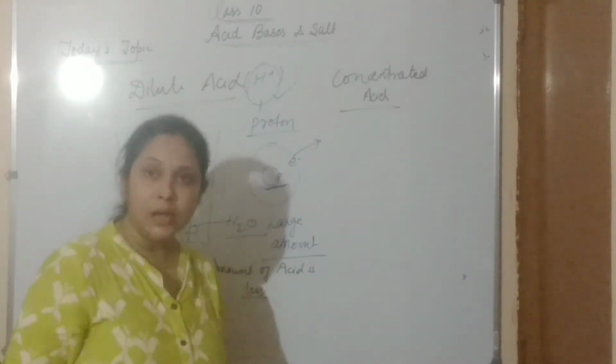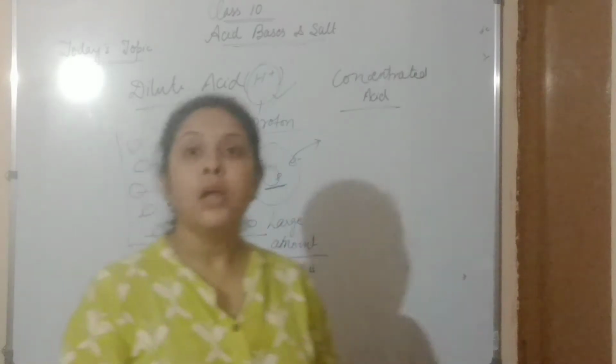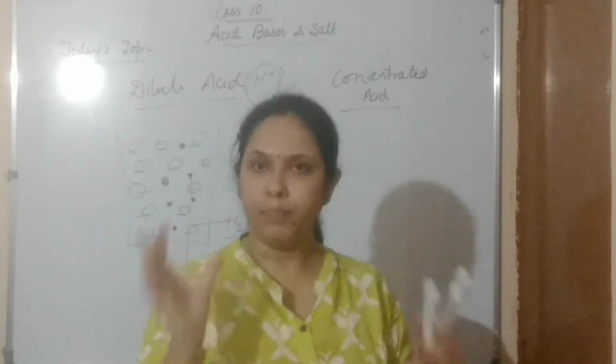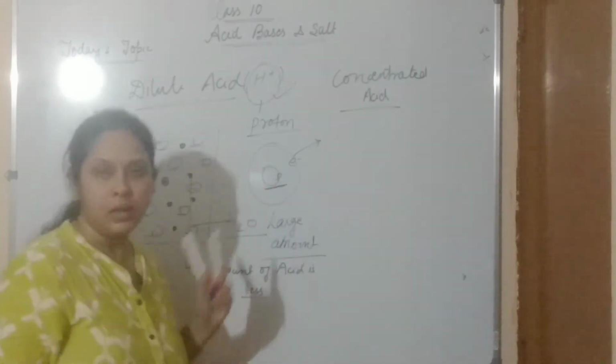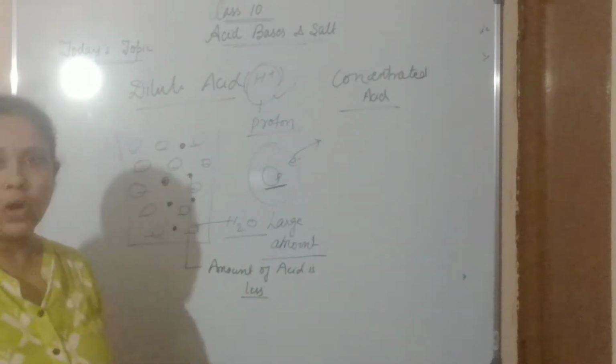So dilute acids are those acids which are present in very less amount in water. That is called dilute acid.